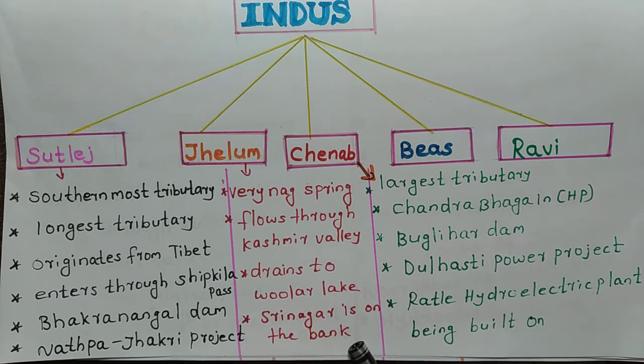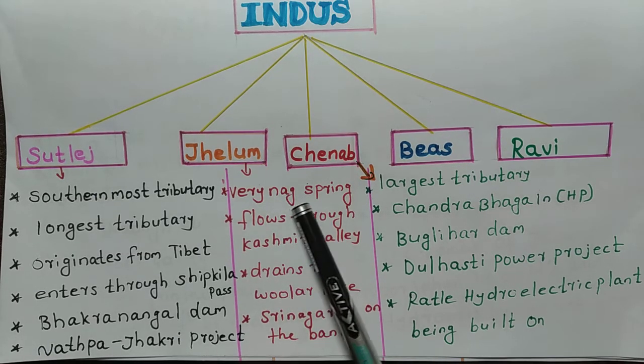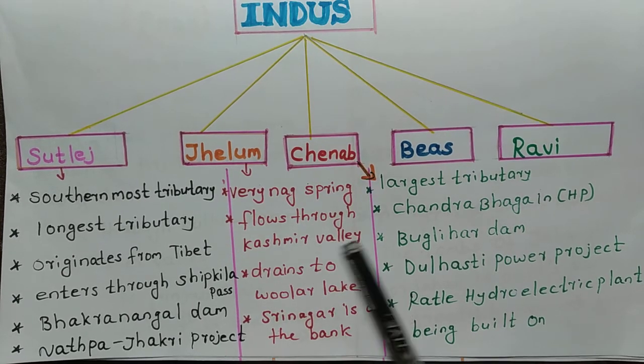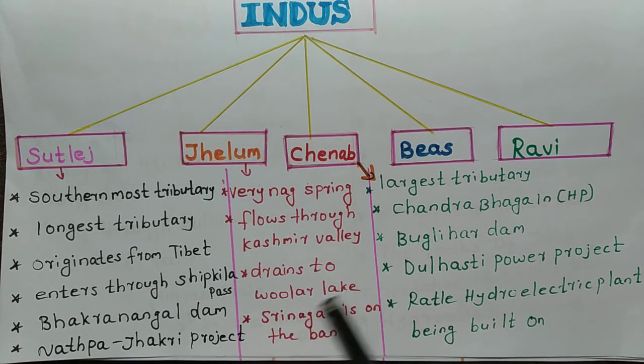Srinagar city is situated on the bank of the Jhelum river.